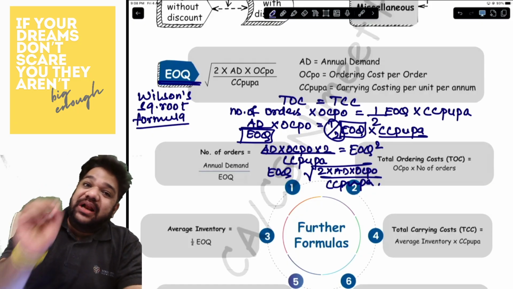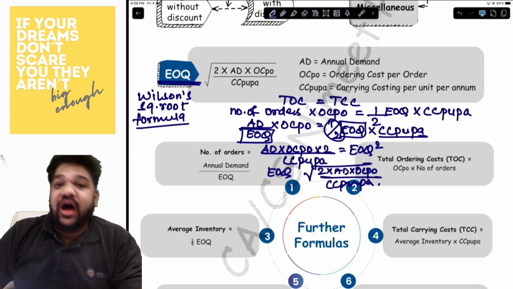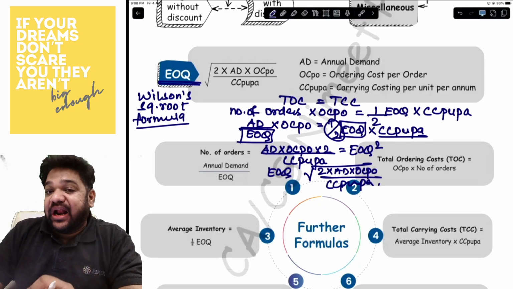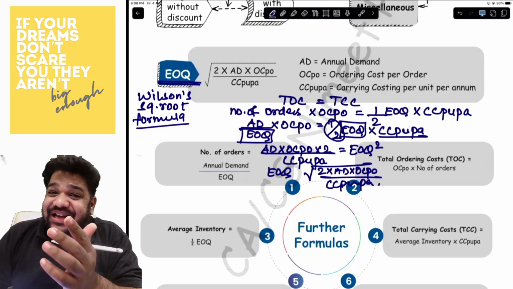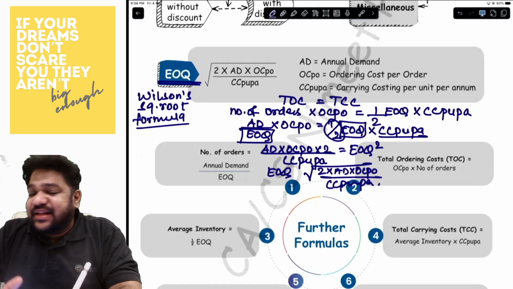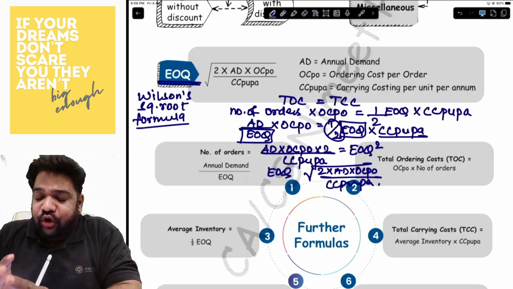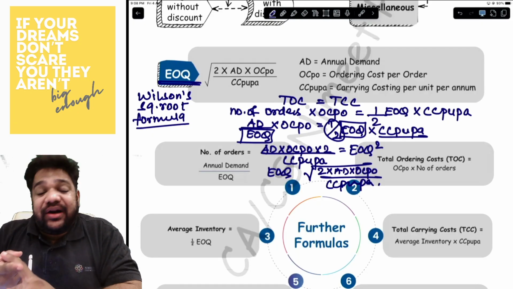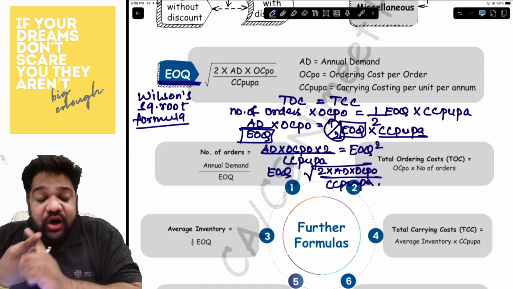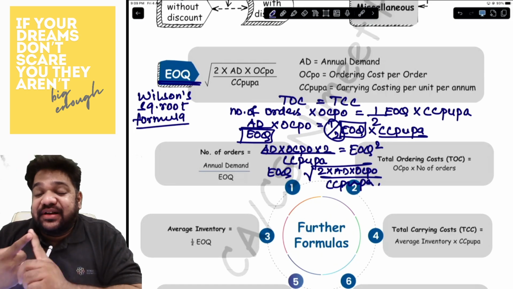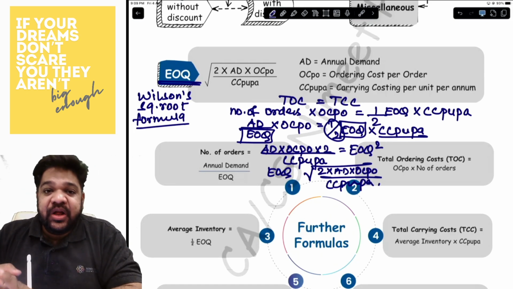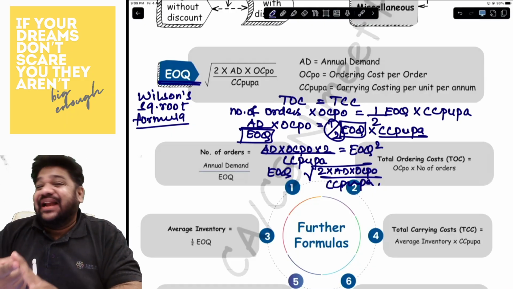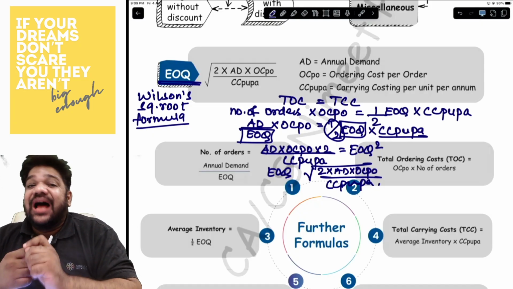The name of the formula is Wilson square root formula. Please make sure that you mention this every time you write the formula. And this is how the formula is derived. Now, there are a few things that you need to know before you put down this formula. The demand will always and always have to be annual. The ordering cost always has to be per order, and the carrying cost always has to be per unit per annum.